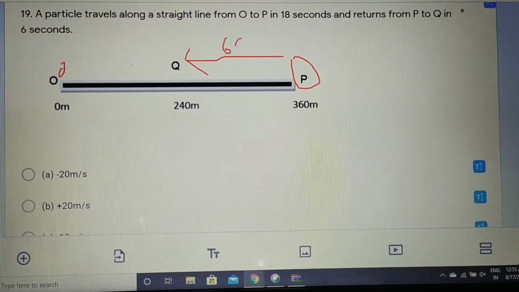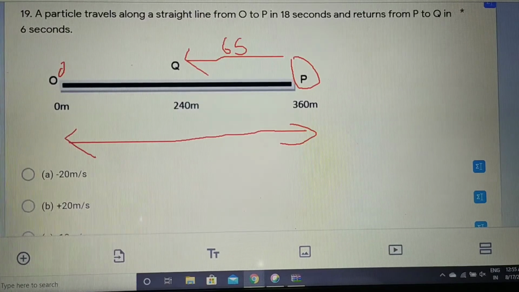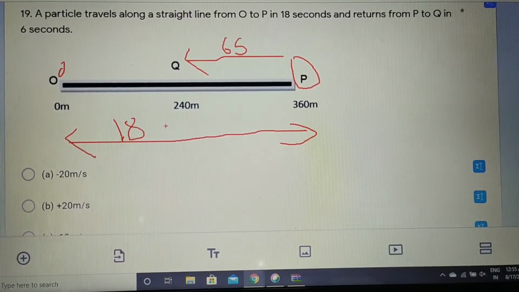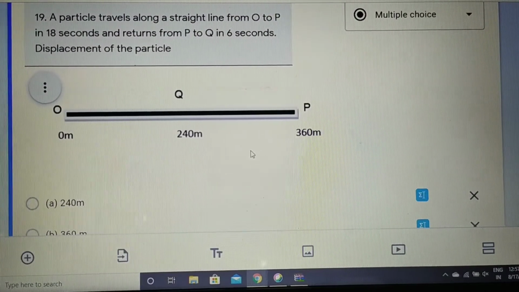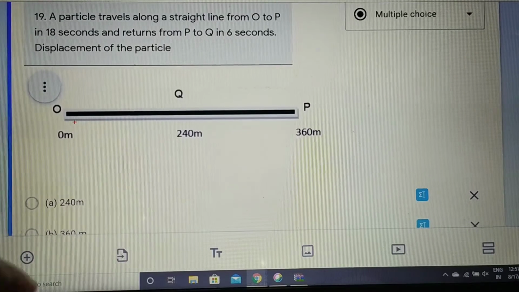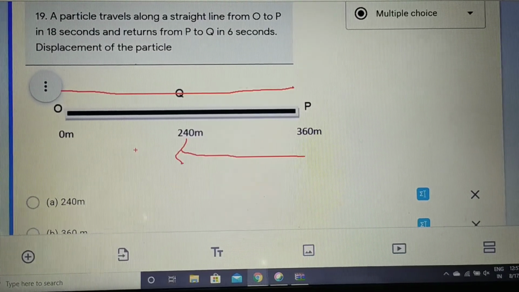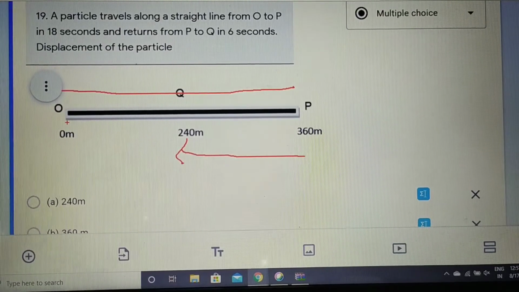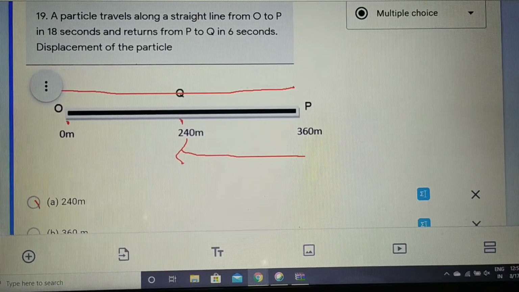Now we have to find the displacement of the particle. The particle first moved from here to here, then from here to here. The displacement will be the shortest path, that is from 0 to 240. It is 240 meter. So the correct answer is A, that is 240 meter.